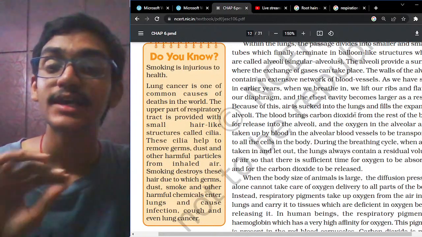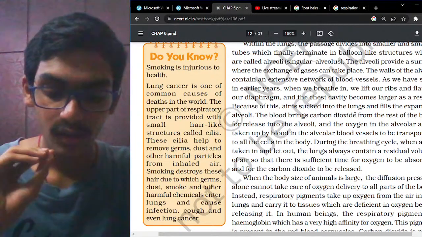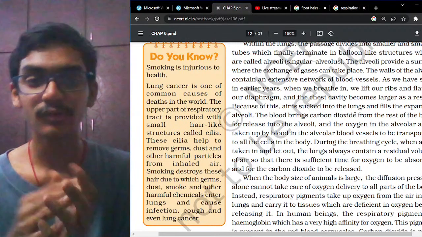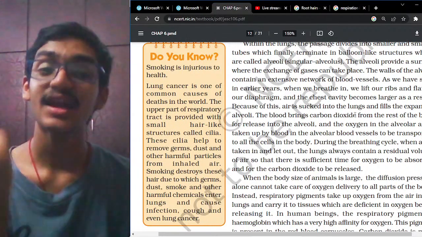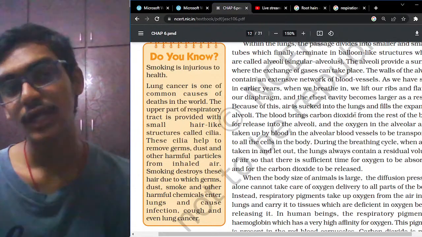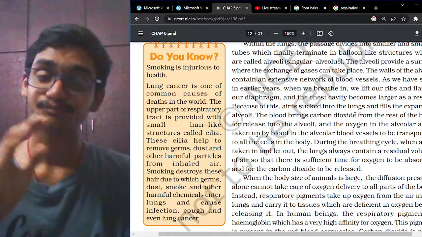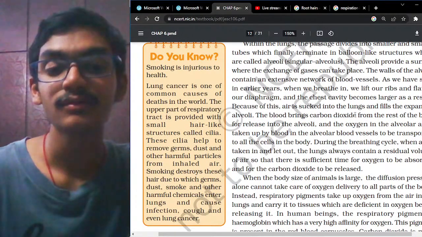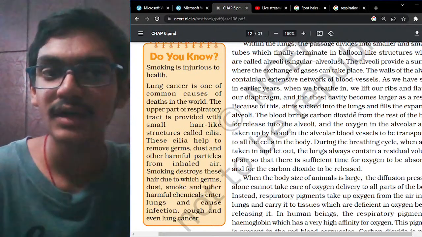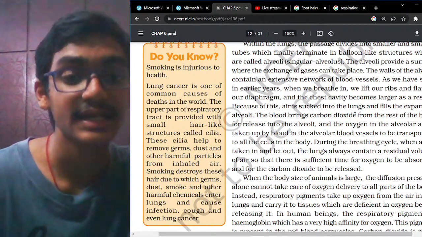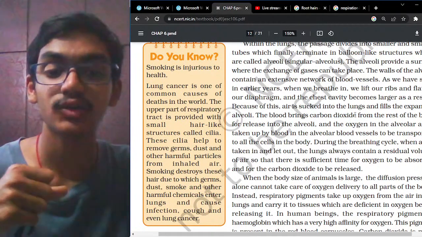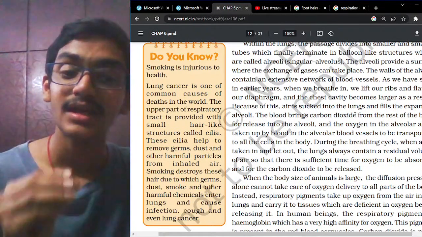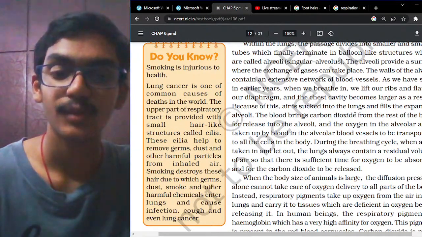This is very important because it will not take place very quickly. Of course it takes place quickly, but during the fraction of a second as well, our body needs the supply of oxygen. That's why the entire air is not removed from the body. It's not like we are going to take a vacuum cleaner and pull out the entire air. We need sufficient time for oxygen to be absorbed. So the lungs will contain the residual volume of air, wherein there's sufficient time for oxygen to be absorbed and for the carbon dioxide to be released.